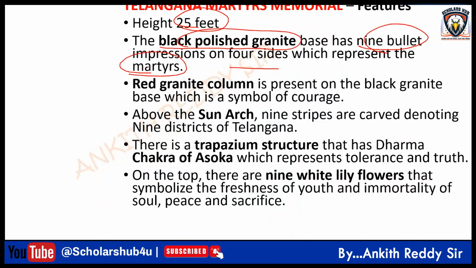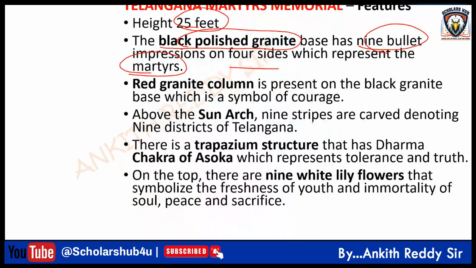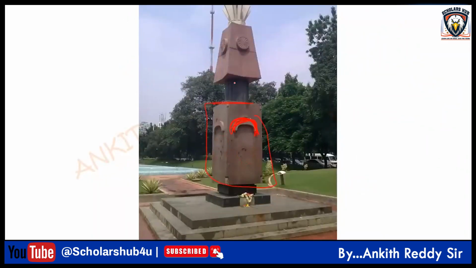Above that you have the red granite structure, and on it you have the sun arc. And above the sun arc, you have 9 strips like this, indicating 9 districts of Telangana. Why 9 districts of Telangana? Because back then, Khammam was carved out from Warangal, but a little later, Rangareddy was formed. Rangareddy is a new district which was formed. So that's why there were only 9 districts back then.